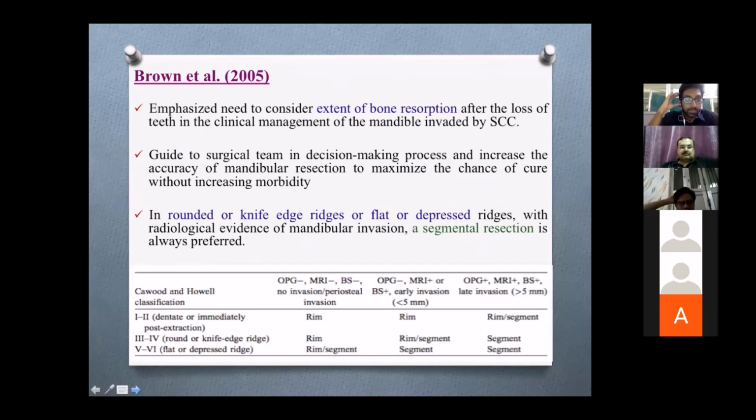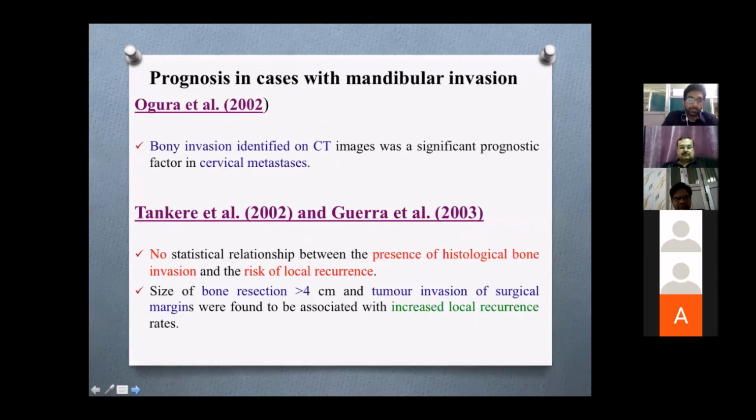It has used the Cawood-Howell classification, which I have mentioned below, in which classes 1 and 2 are a dentate mandible or an immediate post extraction. 3 and 4 are either round or knife edge ridge. 5 and 6 are flat or depressed. Whether round or knife edge ridges or flat or depressed ridges, when there is radiological evidence of mandibular invasion, a segmental resection is always preferred according to this study.